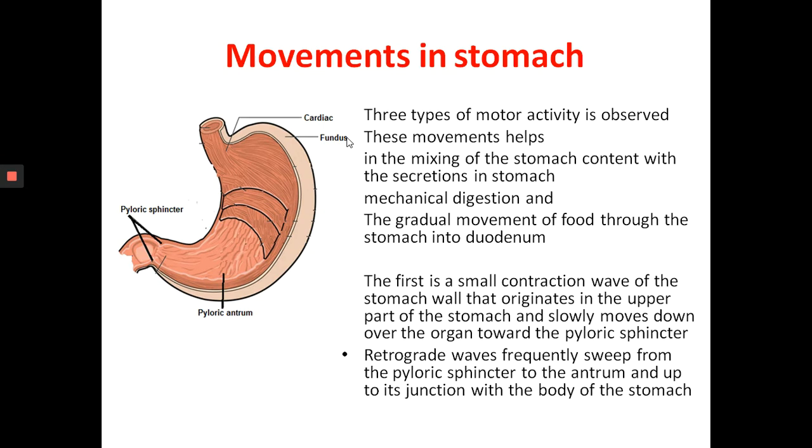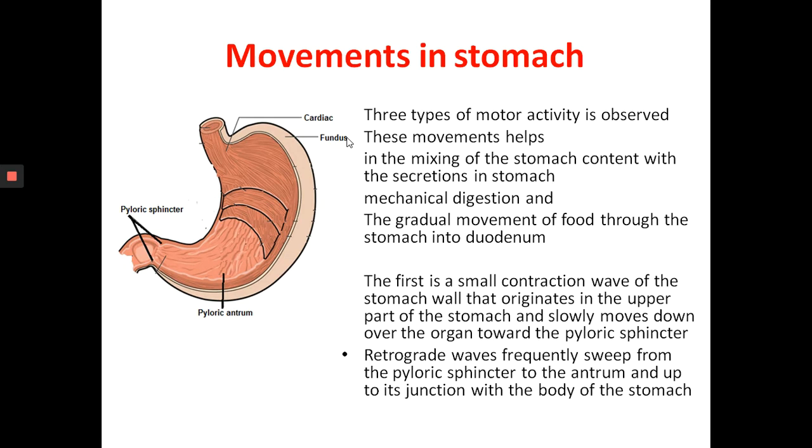So the three layers of muscles have different functions. The contraction of the stomach wall, aiding mechanical digestion, is done by the oblique muscles. The circular and longitudinal muscles help in the movement of the food and gastric emptying.